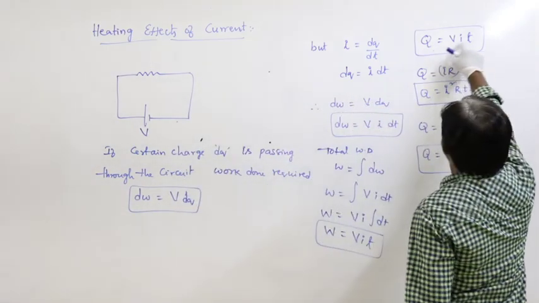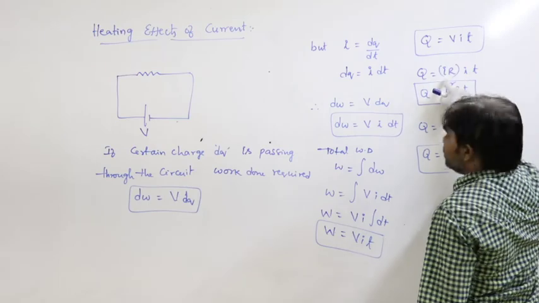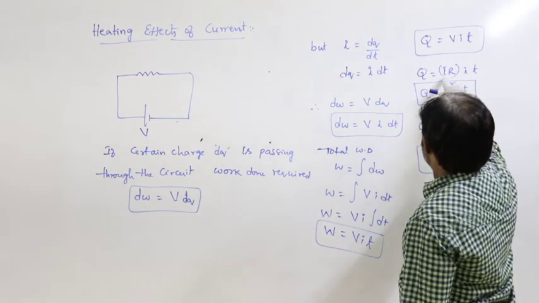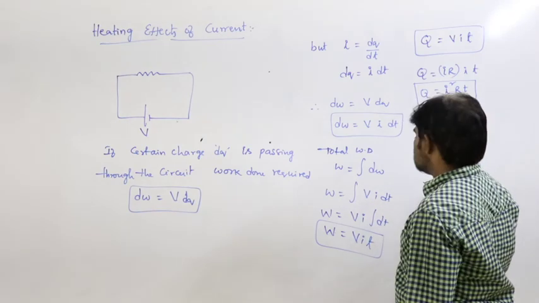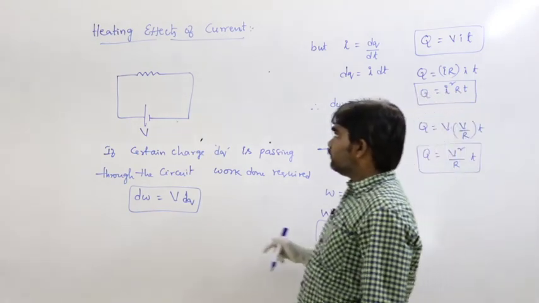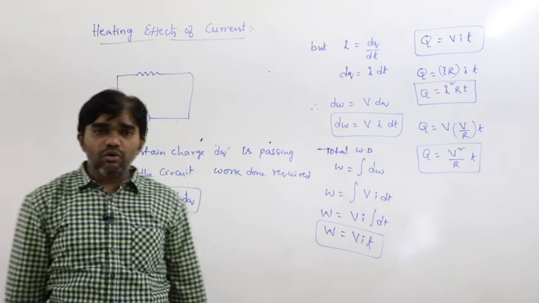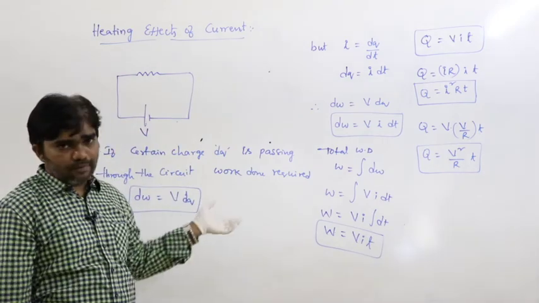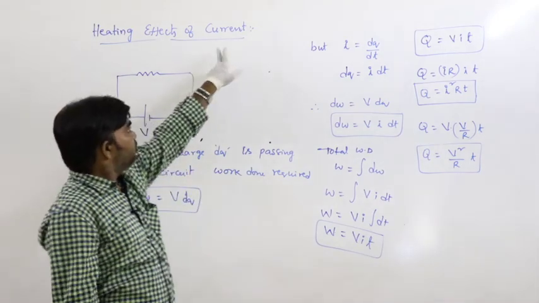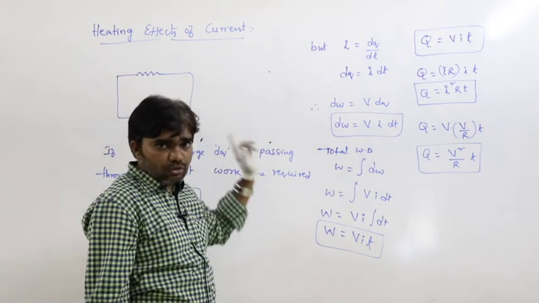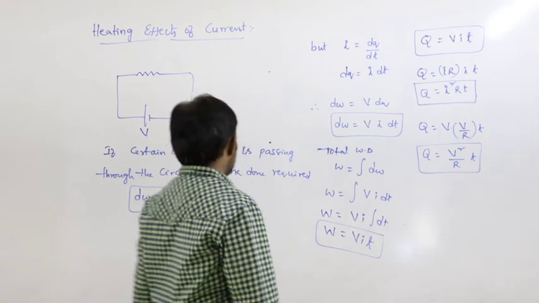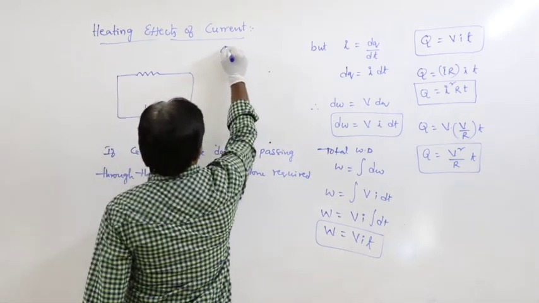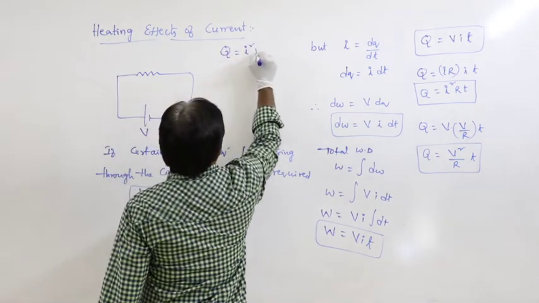So here Q is equal to VIt, but V can be written, according to Ohm's law, as V is equal to IR, so that is I square Rt, and Q is equal to V square by Rt. This is also called the Joule heating effect or Joule's law. Here we can write Q is equal to I square Rt.